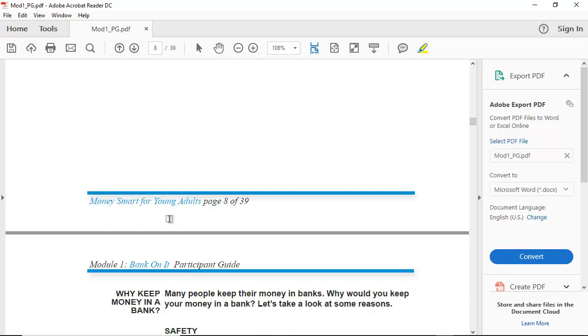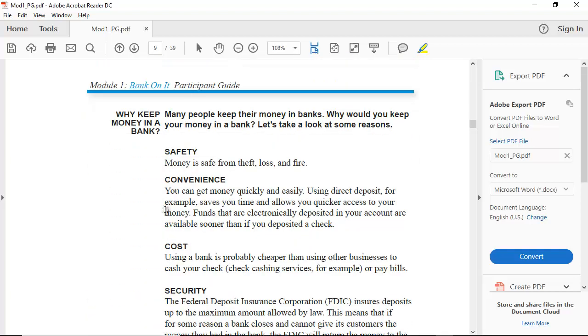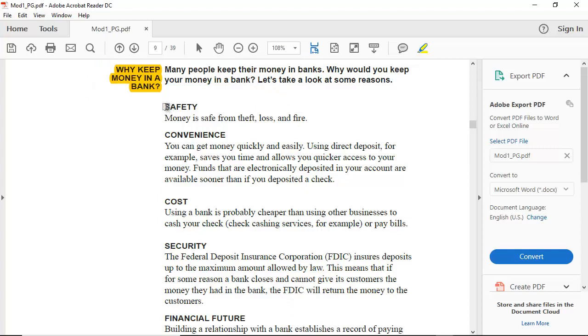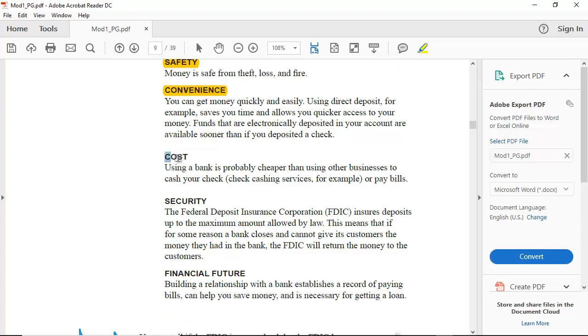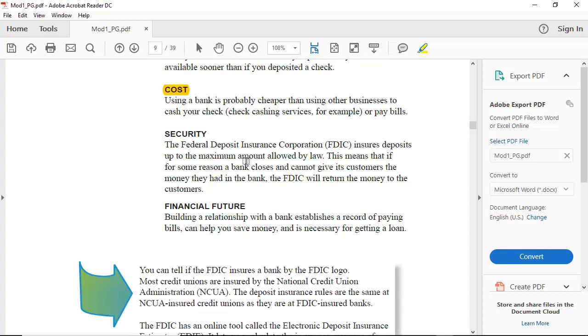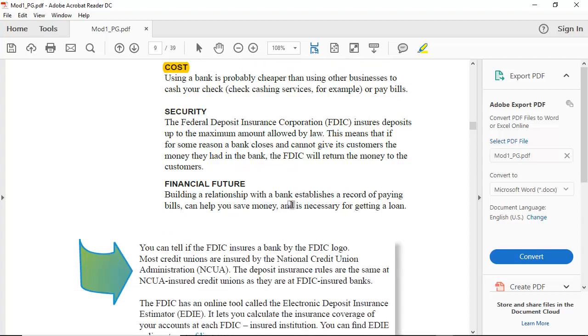Let's go down here. Right here, this one. Why do you keep money in a bank? Why should you even do that? And then they give you some reasons, and you might want to highlight some of those reasons. Safety, convenience, cost. Alright, you were supposed to be reading through this, and I know that we set it aside for a little while, but you're supposed to read through this and take notes. And there may be things, even under the topics here, that you want to save, so you can actually highlight under here as well.